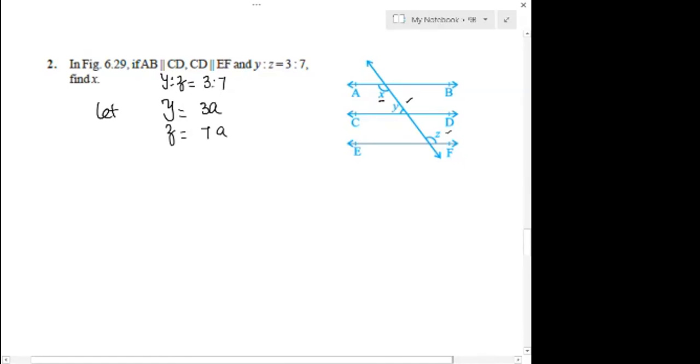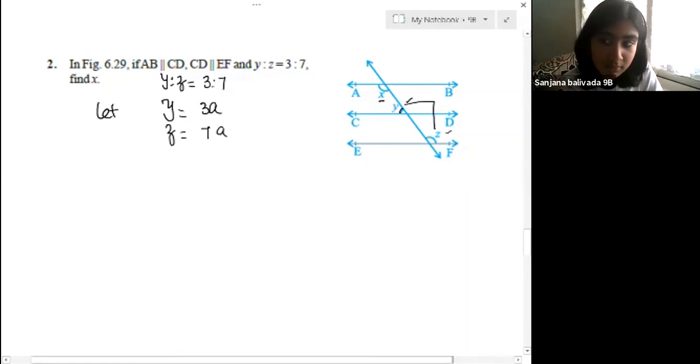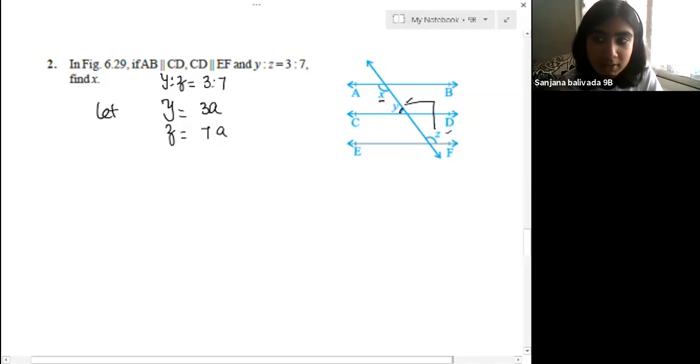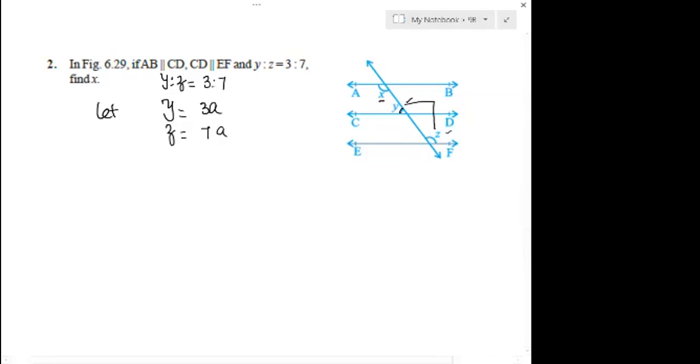So we have taken Y as 3a and Z as 7a. If you observe here, this angle is Y, and here we have Z. Can you identify the type of angles Y and Z? Are they corresponding? Are they co-interior, I mean allied? Are they alternate? They are not corresponding. They are not alternate either, because Y is here.